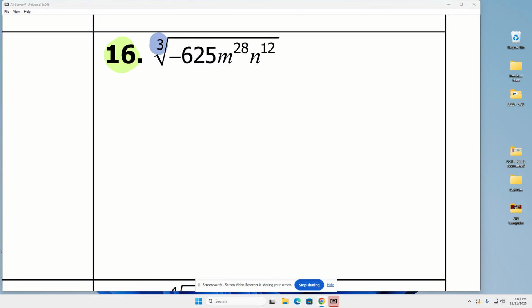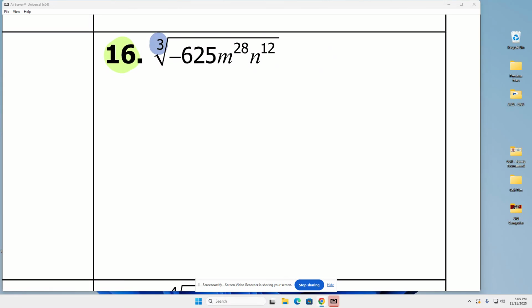Will 625 divide evenly by 216? No. Will 625 divide evenly by 64? Nope. Will 625 divide evenly by 27? Nope. Will 625 divide evenly by 8? Nope.